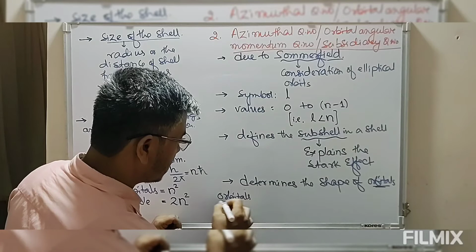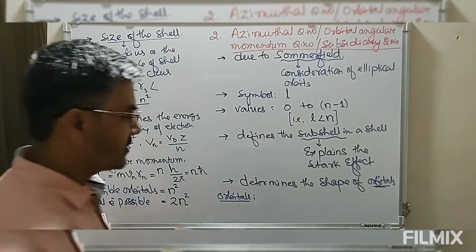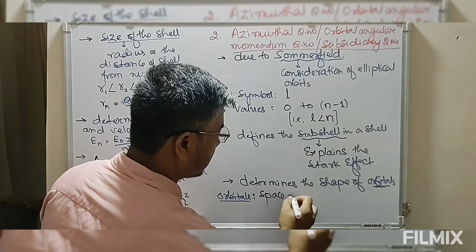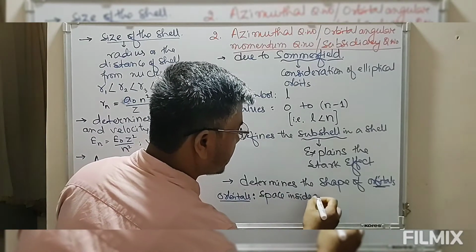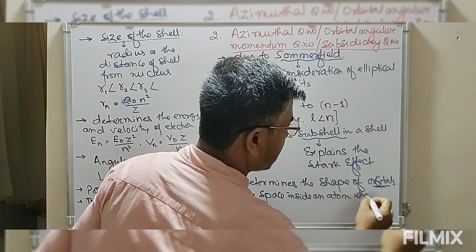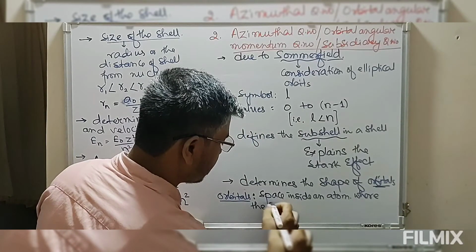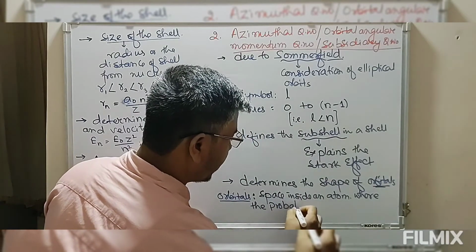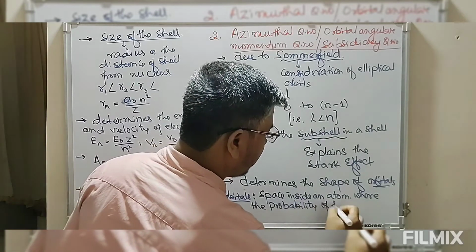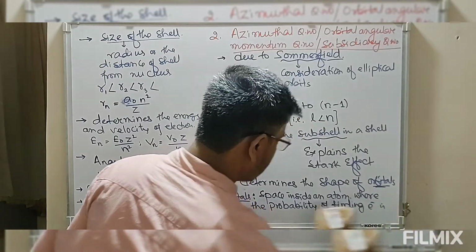Orbitals are the region or the space inside an atom where the probability of finding an electron is maximum.